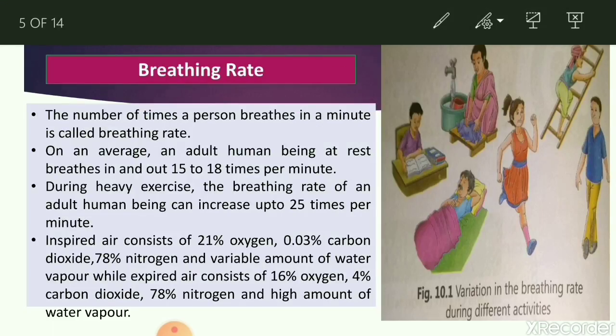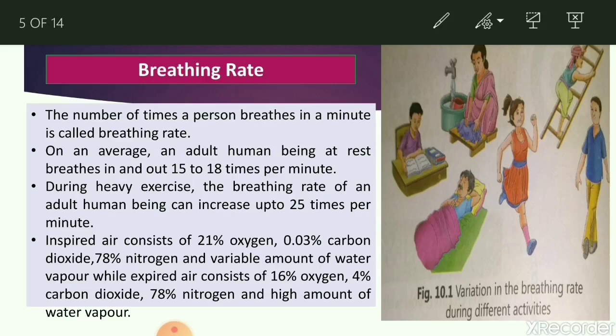Now, the next topic is breathing rate. Breathing rate means the number of times a person breathes in a minute. A breath means one inhalation and one exhalation, so both processes make one breath. The number of times a person breathes in a minute is called the breathing rate.